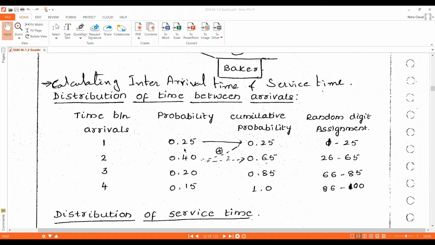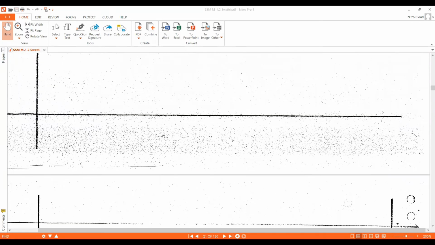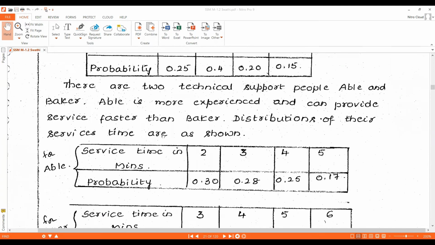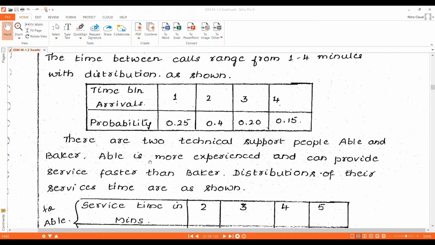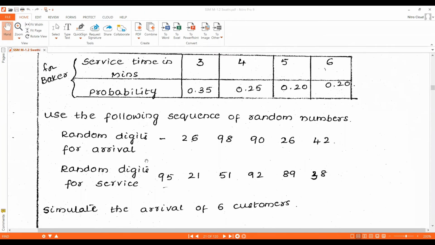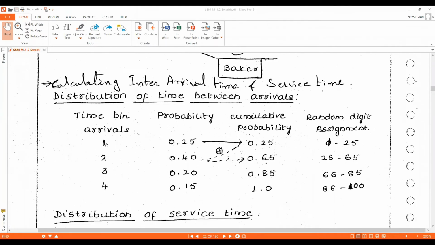In the question, the time between arrivals are 1, 2, 3, 4, and its probabilities they have also given: 0.25, 0.40, 0.20, and 0.15. We'll write that as it is.